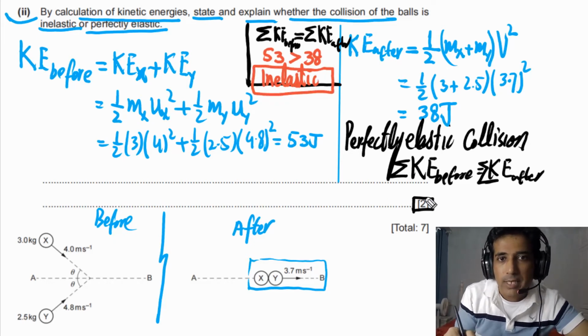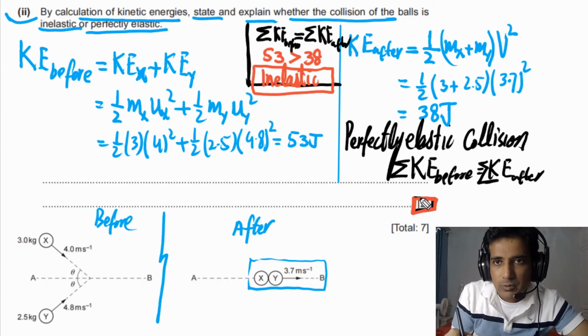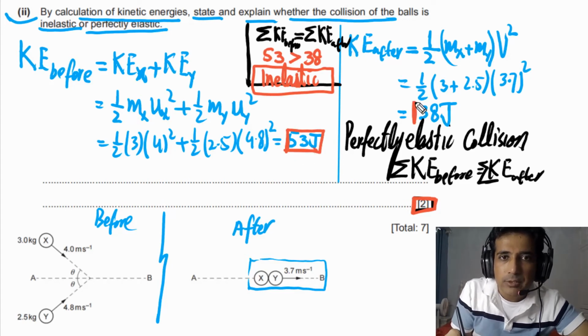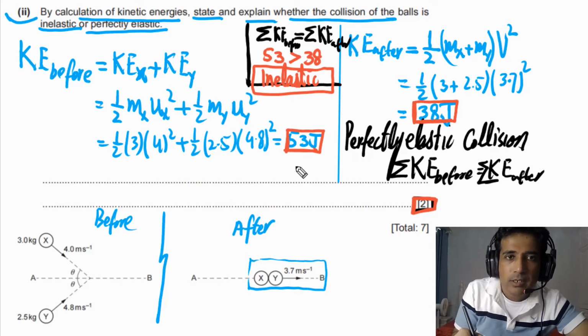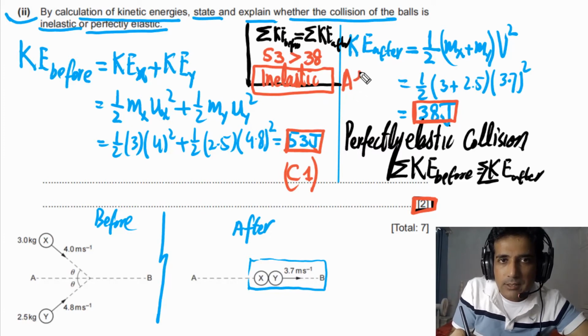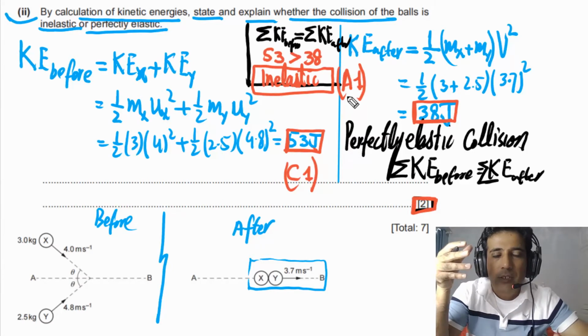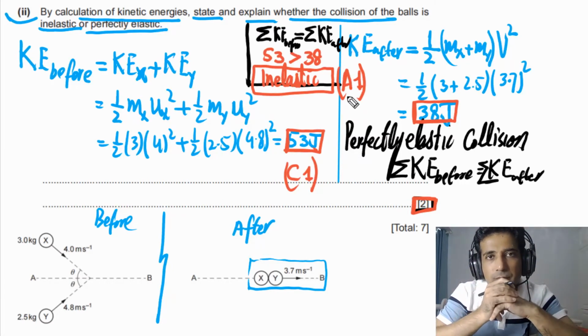And this question has 2 marks. 1 mark you will get, that is the C mark, if you have got the right value of initial kinetic energy and you have also got the right value of final kinetic energy. Then you will get 1 mark, and that is the C mark. And you will get the 2nd mark, that is the answer mark, if you have written this collision is inelastic. So this is how marks will be awarded for this question.